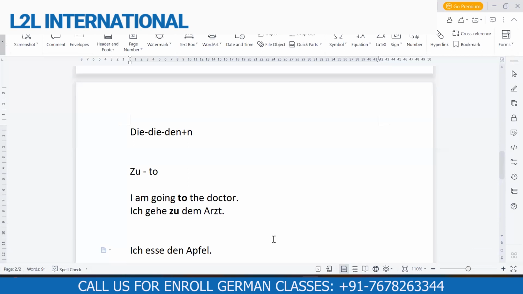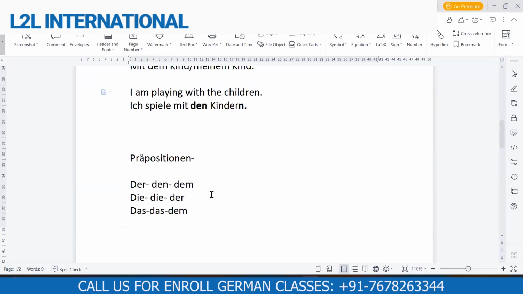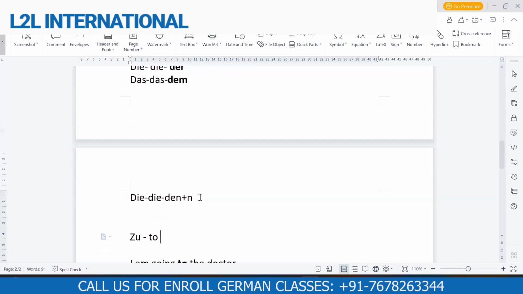Remember when we did the sentence ich esse den Apfel? Why did we use den Apfel here? Because ich is the subject and Apfel is the object, and the accusative object takes the accusative article, right? Similarly, as we have the article for accusative, we also have the article for dative. So this is the article for dative. Der changes to dem, die changes to der, das changes to dem, and the plural die changes to den plus n. This is the normal dative article.